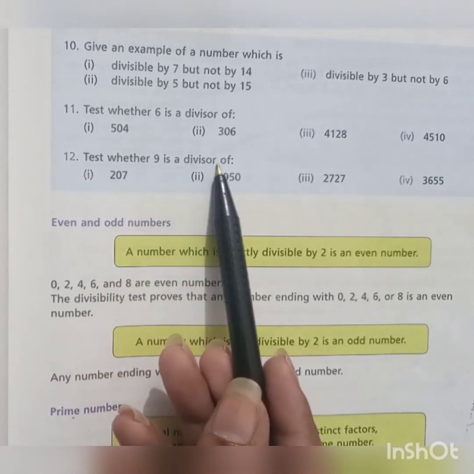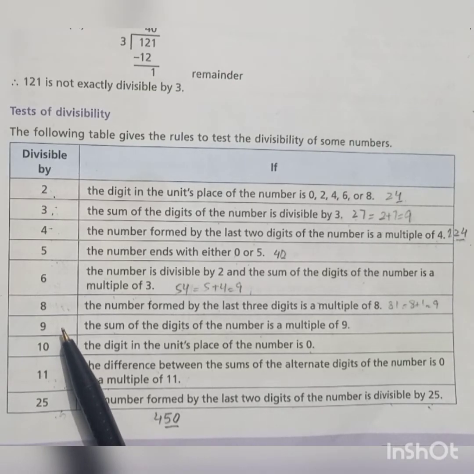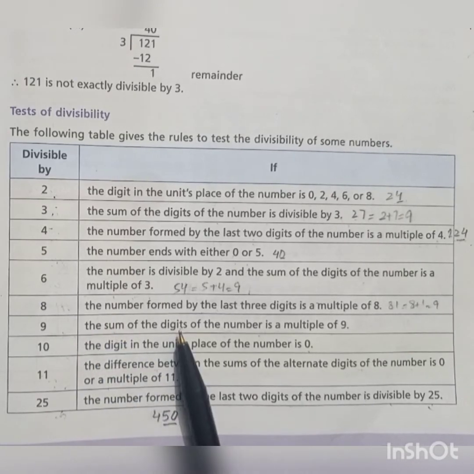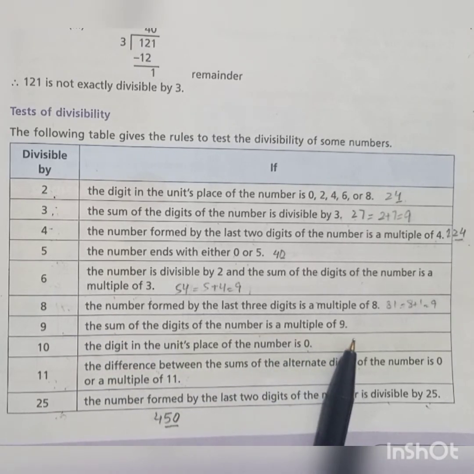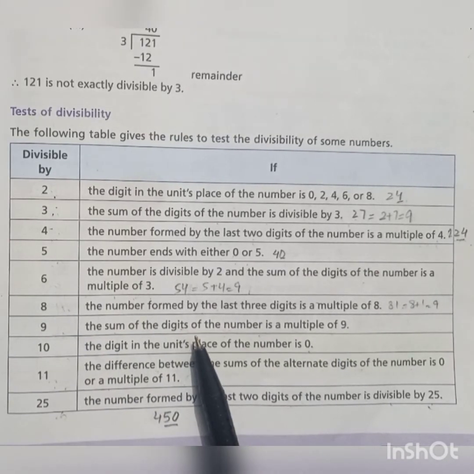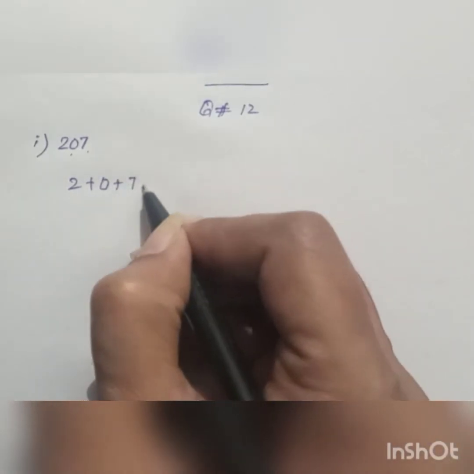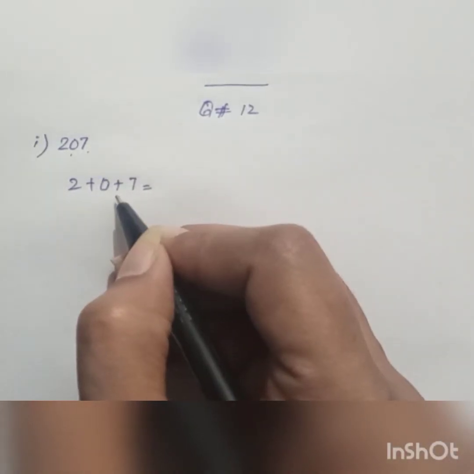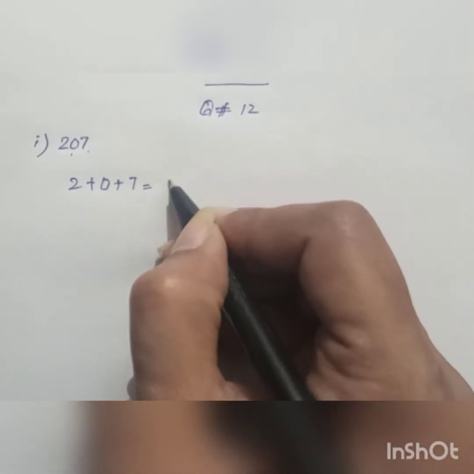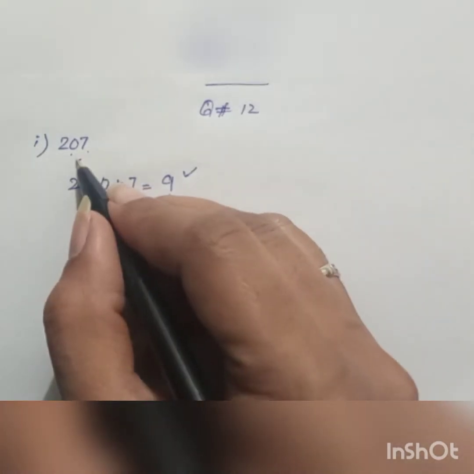Test whether 9 is a divisor of 207. Now students, let's take a review for the divisibility test of digit 9. That is, if the sum of the digits of the number is a multiple of 9, then that number would be divisible by 9. It means that if we sum up the digits and the answer is a multiple of 9, now sum up the digits and let's find whether this number is divisible by 9 or not. By adding the digits 2 plus 0 plus 7, the answer is 9, which shows that this is a multiple of 9 and also the number is divisible by 9.